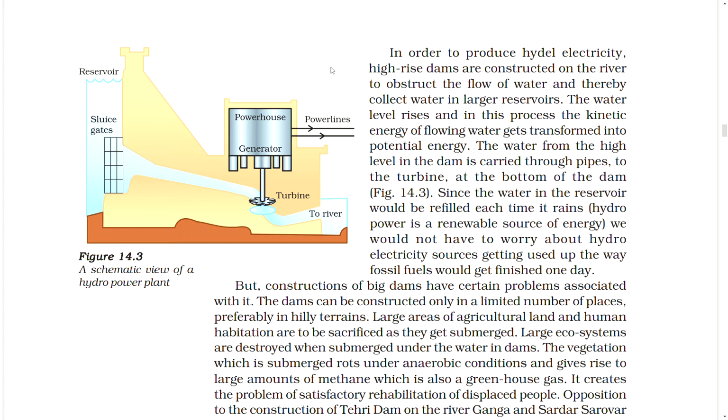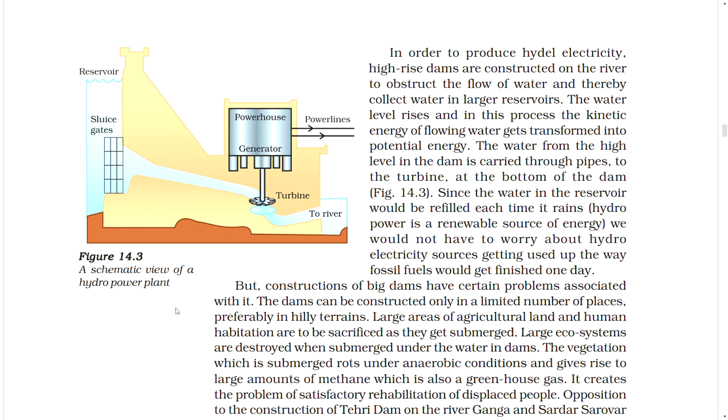The water level rises and in this process the kinetic energy of flowing water gets transformed into potential energy. The water from the high levels in the dam is carried through pipes to the turbine at the bottom of the dam. Since the water in the reservoir would be refilled each time it rains, hydropower is a renewable source of energy. We would not have to worry about hydroelectricity sources getting used up the way fossil fuels would get finished one day.